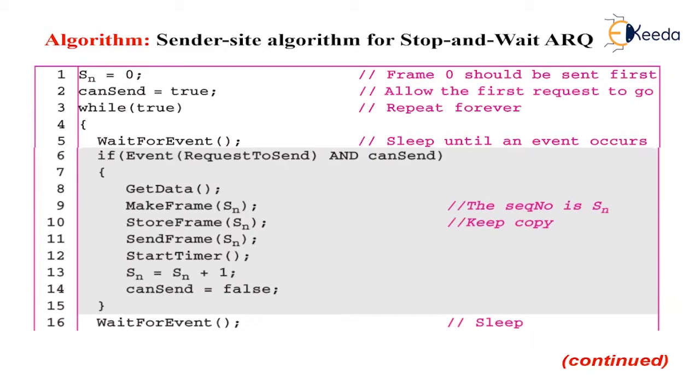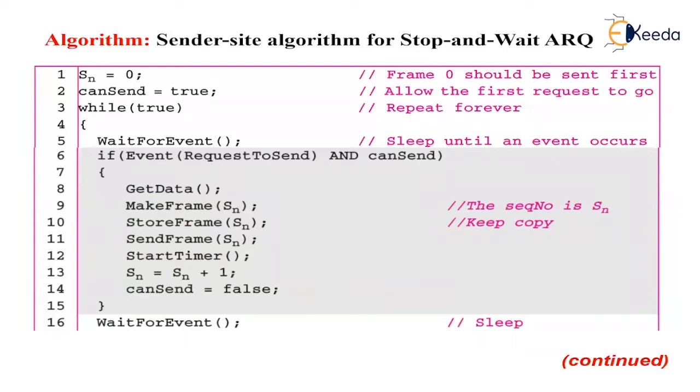We first notice the presence of SN, the sequence number of the next frame to be sent. The variable is initialized once, line number 1 in the program, but it is incremented every time a frame is sent, that is line number 13. It is incremented every time a frame is sent in preparation for the next frame. However, since this is modulo 2 arithmetic, the sequence numbers are 0, 1, 0, 1 and so on.